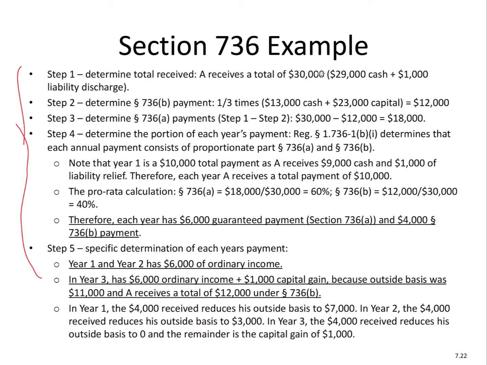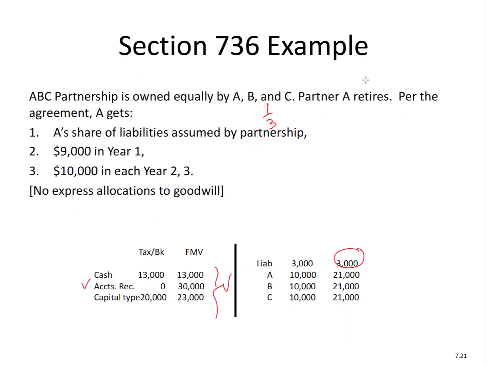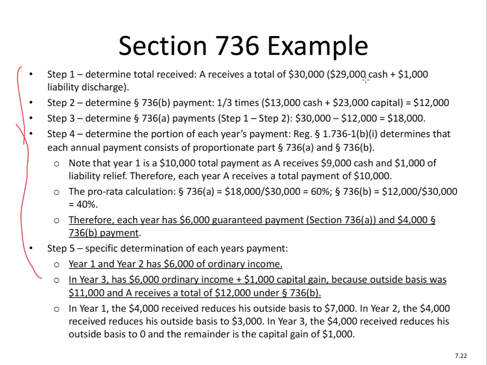So again, step 1, we determine the total received. A receives $30,000, $29,000 cash, right? The 9 plus the 10, and the $1,000 of the liabilities as well. So that's $30,000. The $10,000 amount came in from the initial payment. That's where that came from.